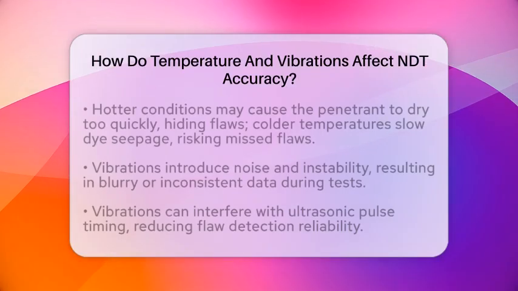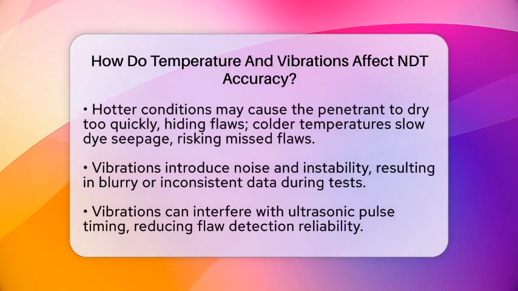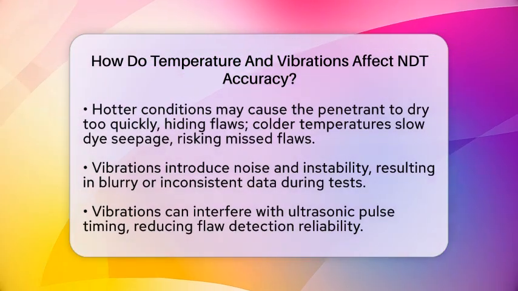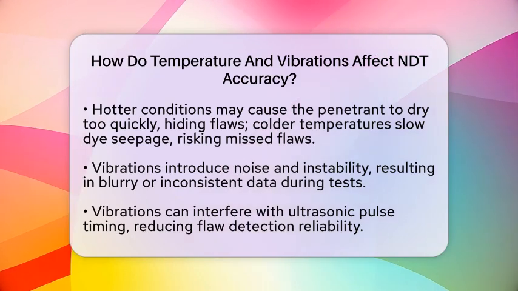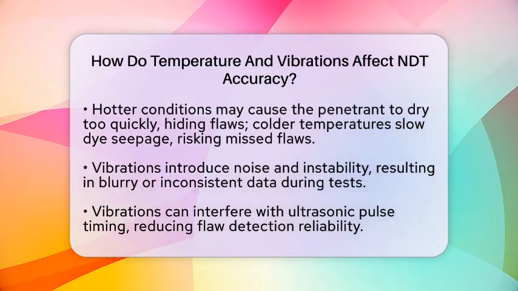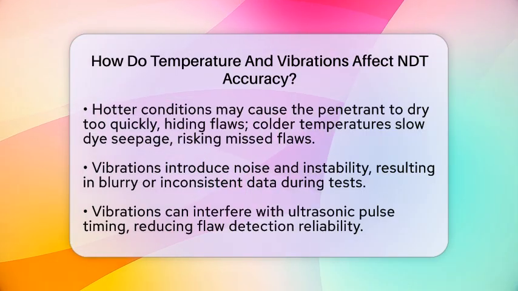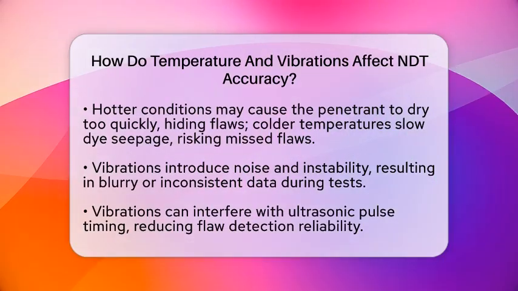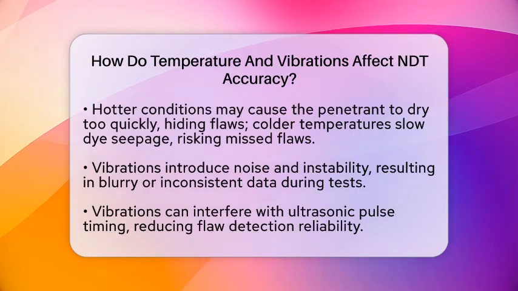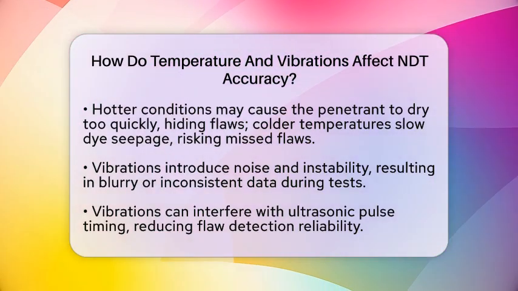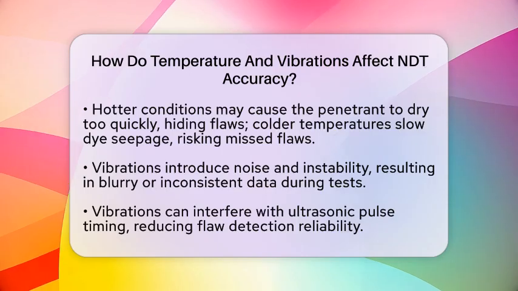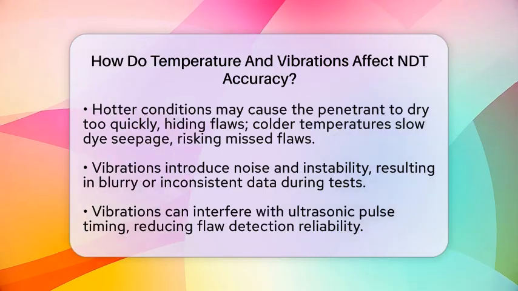In liquid penetrant testing, temperature impacts how the dye or penetrant flows and evaporates. When it's hot, the penetrant flows more easily and evaporates faster. This can make flaws more visible if the dye gets into tiny cracks. But if it gets too hot, the penetrant might dry out too quickly, hiding flaws. On the flip side, cold temperatures slow down flow, making it harder for the dye to seep into small cracks, which could lead to missed flaws.